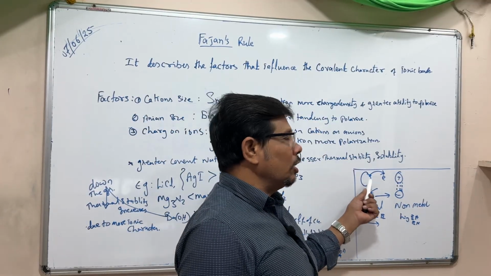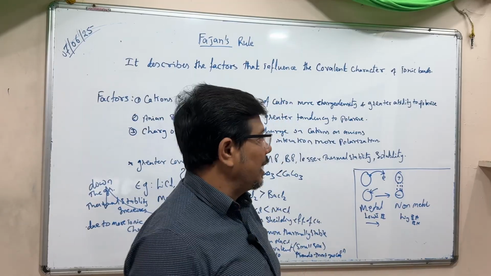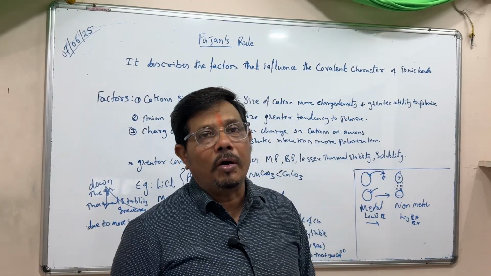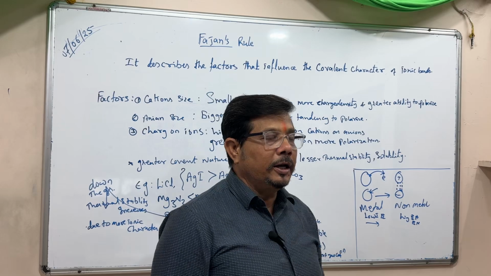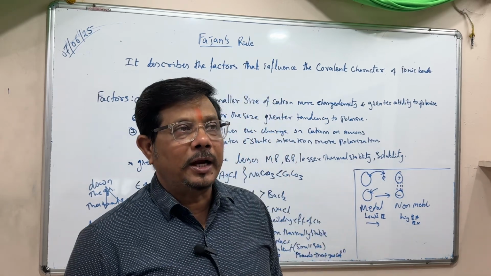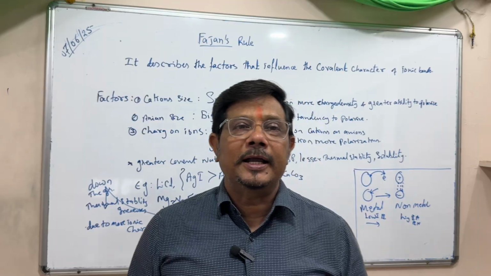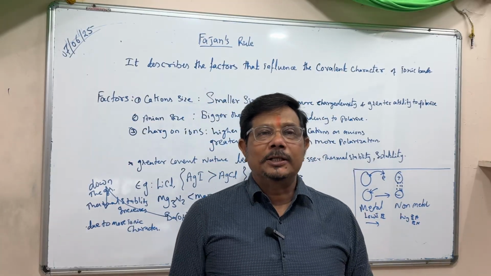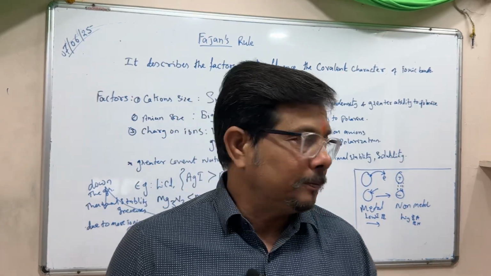It loses electrons to form neon configuration, and it accepts electrons to form helium, neon, argon configuration. So these are called the inert gas configuration, and every element tries to get inert gas configuration or to complete its octet, so they undergo bonding.